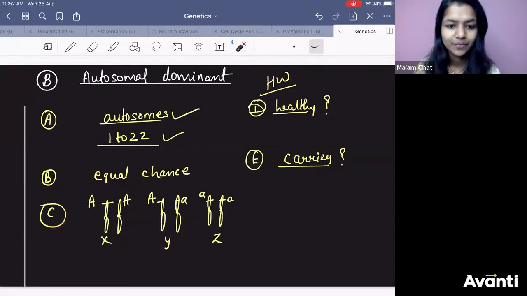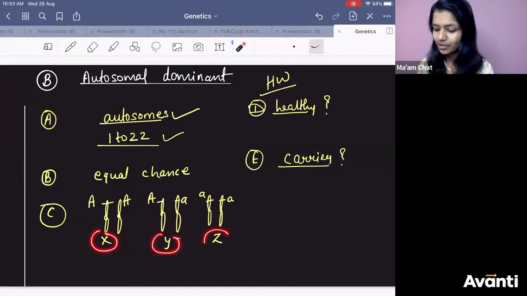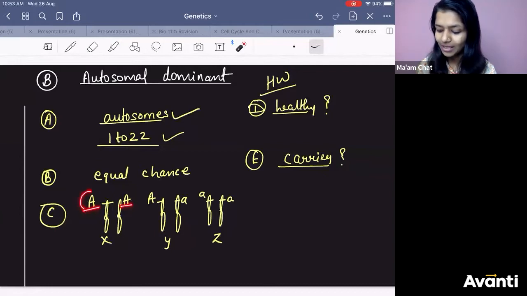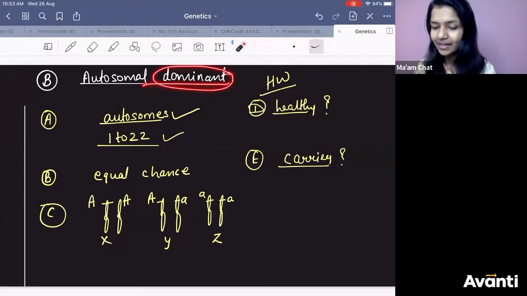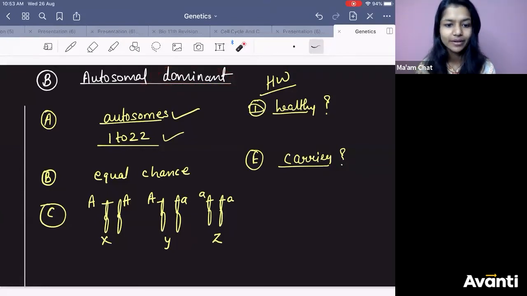Third case. See it very carefully. Person X, person Y, person Z. X is homozygous dominant, capital A capital A. Y is heterozygous, capital A, small a, and Z is small a, small a. Tell me who will have the disease? The disease is a dominant disease, my dear. Who all will have the disease?